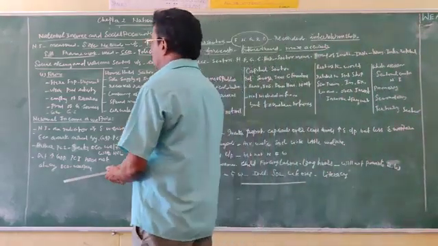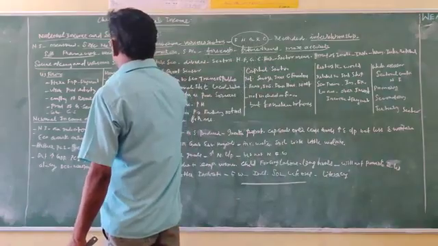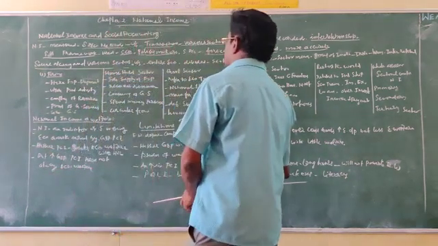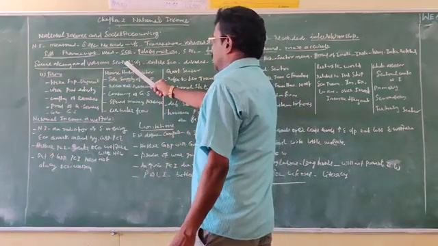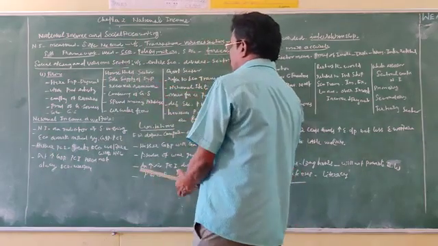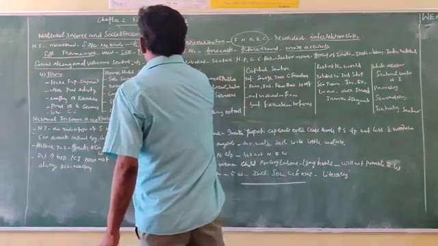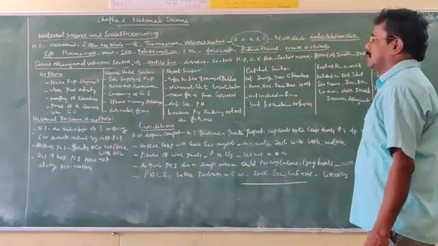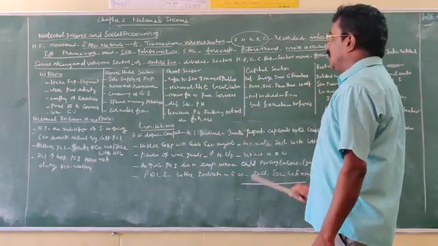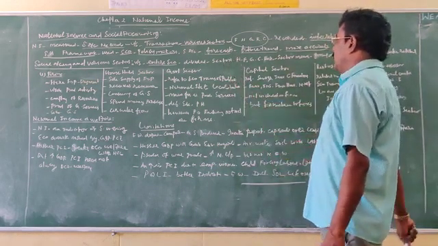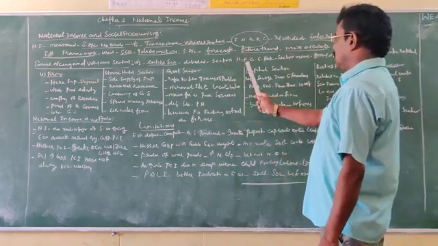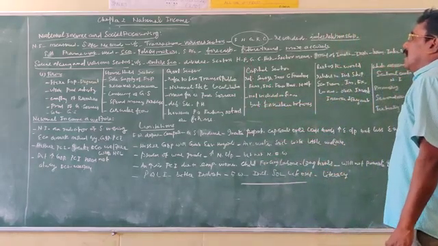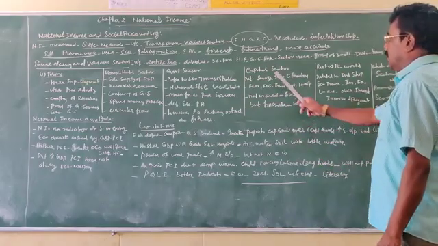Then social accounting and various sectors. The next topic is social accounting and various sectors. Under this topic, the entire economy is divided into various sectors, namely household sector, firm sector, government sector, capital sector and rest of the